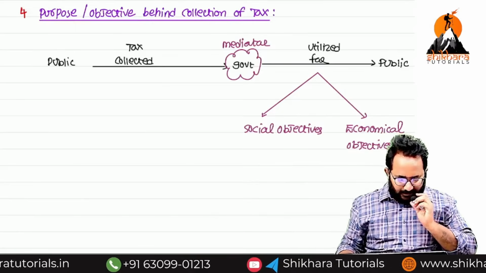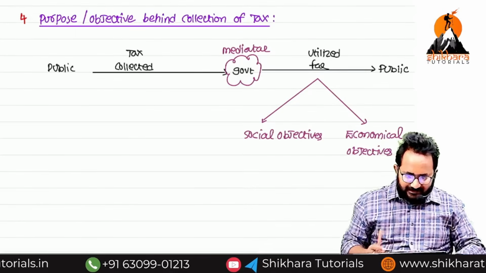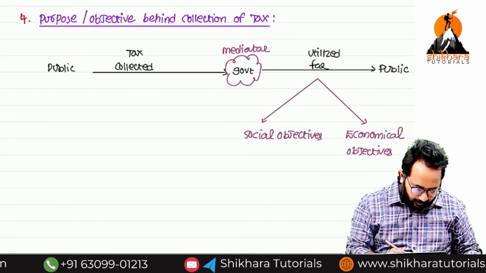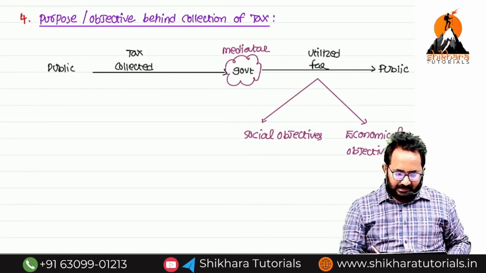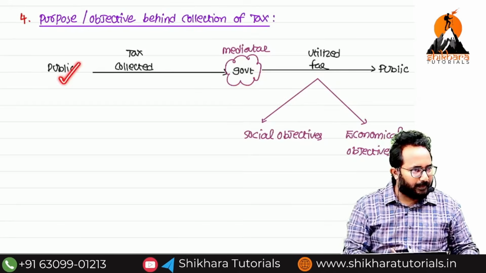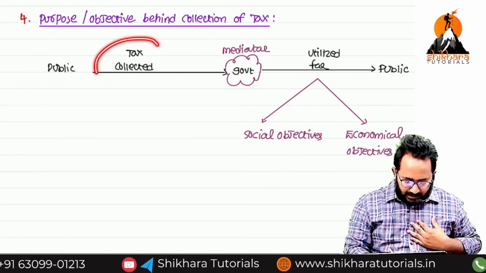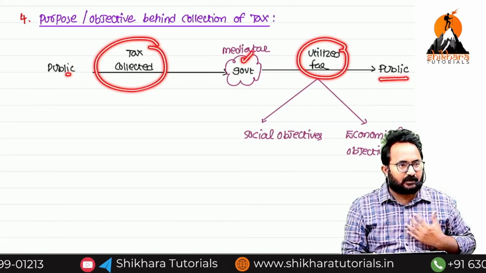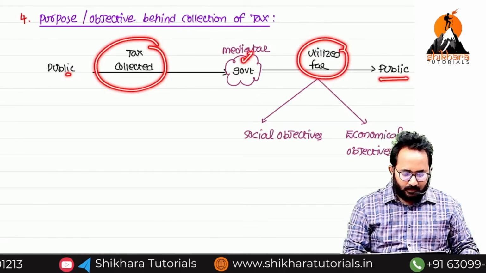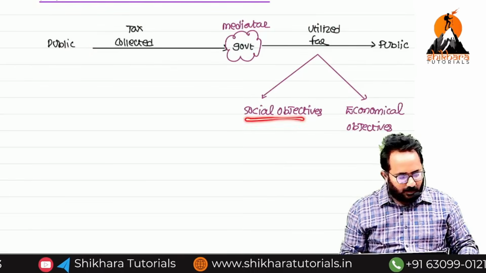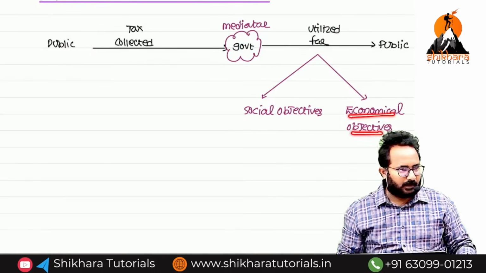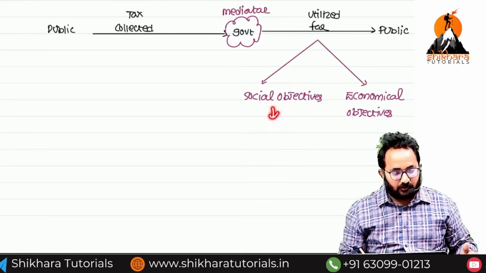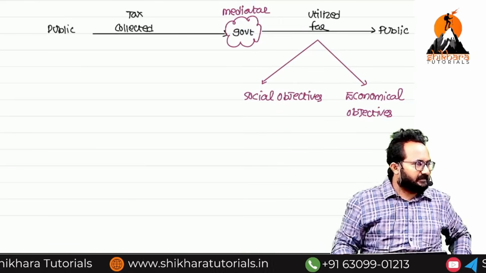Yes, ma'am. Next, fourth point. We started our discussion with the purpose or objective behind the collection of tax. Who is collecting the tax, ma'am? Government. From whom? Public. So they are collecting from the public and they are utilizing it also for public purpose. That means the government is here the mediator. So what are the objectives, ma'am? Social objectives. Second one, economical. Economical means simply development related activities. Second one, social means nothing but the freebies.